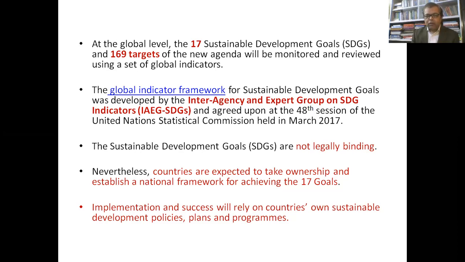However, very often people may ask or may think: are these goals legally binding? The answer is categorically mentioned on the website of the United Nations, where they have mentioned the SDGs. No, these goals are not legally binding, but these are our mutual and well recognized needs. These are necessary for our own collective survival.